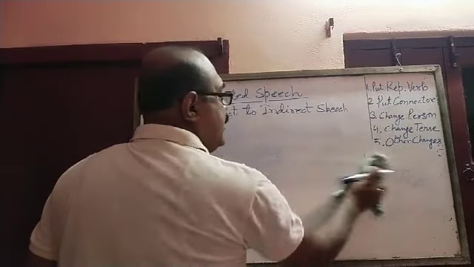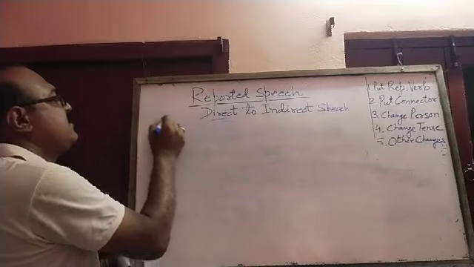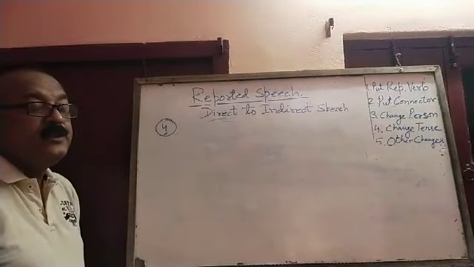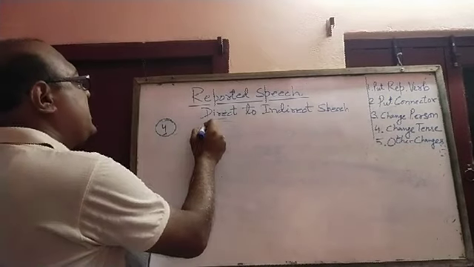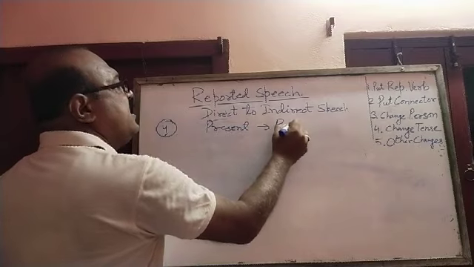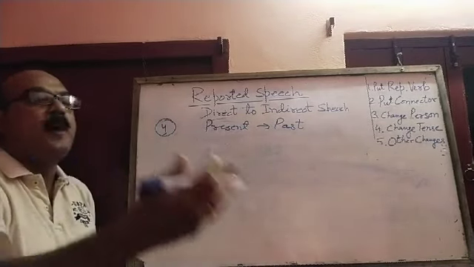Now we shall see change of tense, that is number 4. How shall we change tense? Normally we change present tense into past. All the tenses in present, in future also, go to past tense.